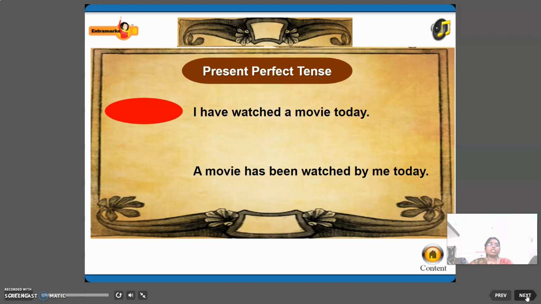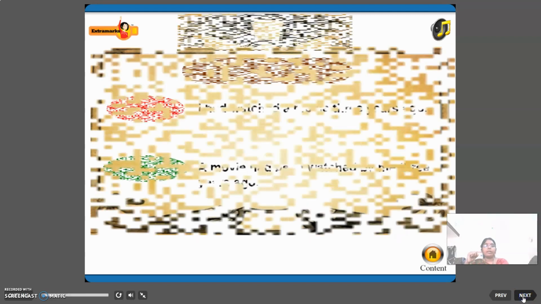Okay. Now we will just go through the next example, present perfect tense. I have watched a movie today. A movie has been. See, I have. A movie is a third person singular, so has. So based on the subject, you have to decide whether has or have should be used. I have watched a movie today. A movie has been watched by me today, right?